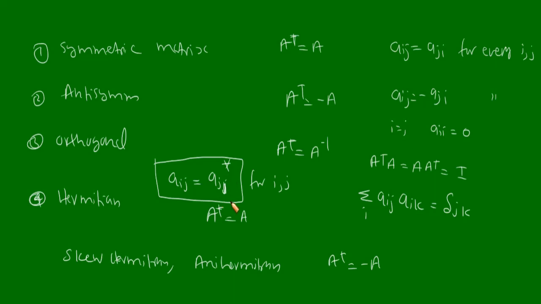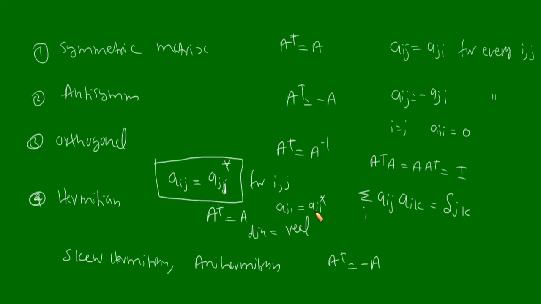Now if you consider the diagonal elements of a Hermitian matrix, then the diagonal elements will be real. Diagonal elements will be real numbers, because only then can this relation Aij is equal to Aji star be satisfied. Because for diagonal elements, i is equal to j and you will have Aii, and this relation requires Aii to be equal to Aii complex conjugate.